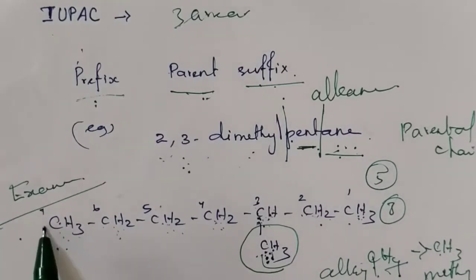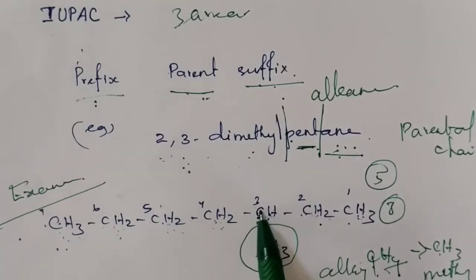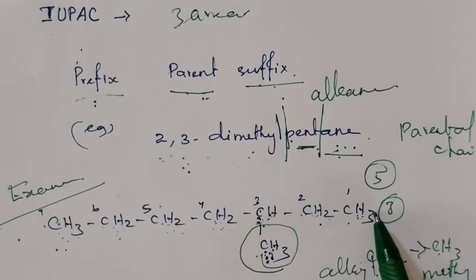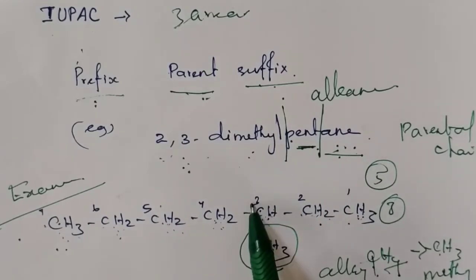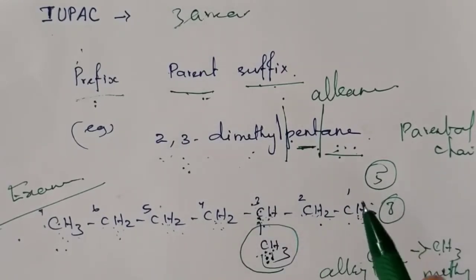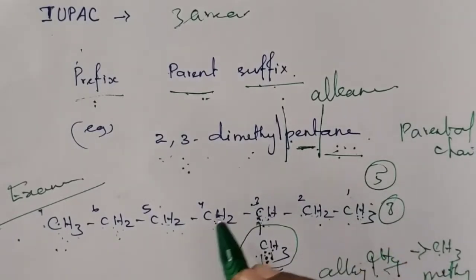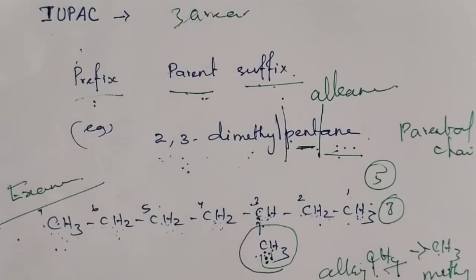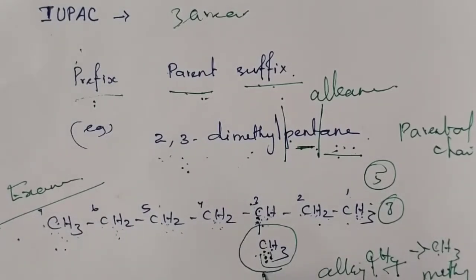So, if you give numbers from this side, it will get 5. If you give numbers from this side, 3, which is the lowest. So we have to give numbers 1, 2, 3, 4, 5, 6, 7. Now, the third carbon atom contains a CH3 group.